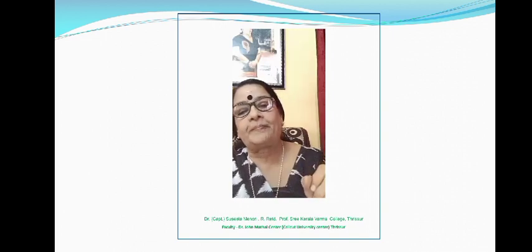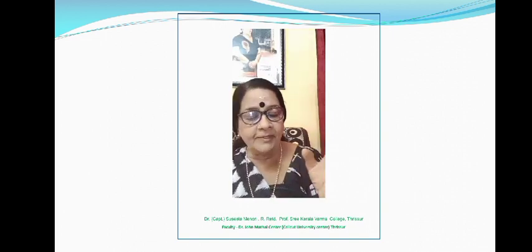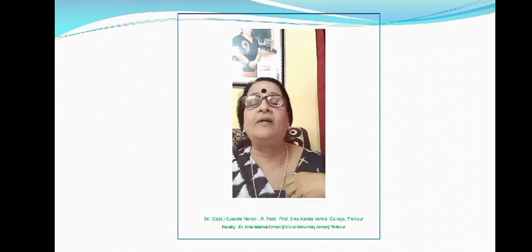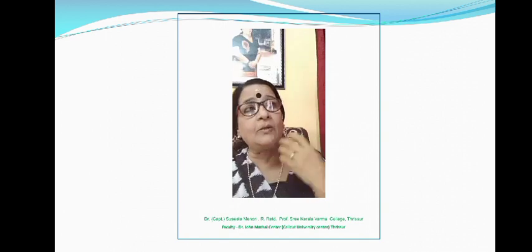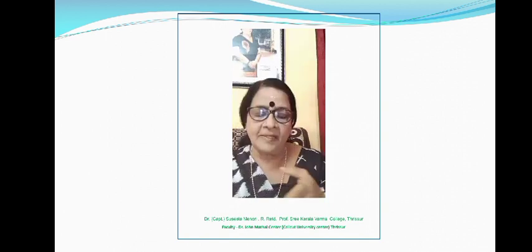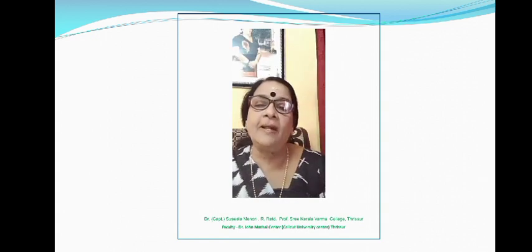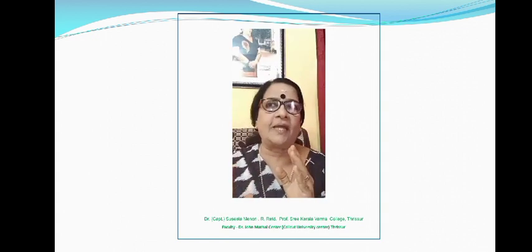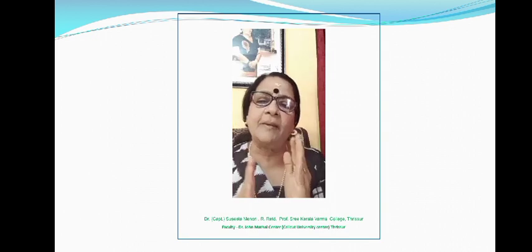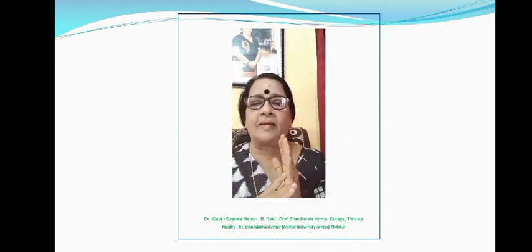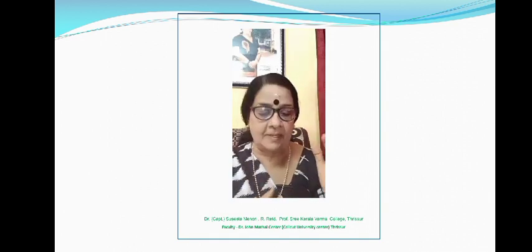Okay, so what is meant by regular working capital? Regular working capital means the working capital which is required for the regular activities of the concern. It's clear from the term. What is reserve working capital? Even though we are having sufficient regular working capital with us, we have to keep some amount as a reserve to meet contingencies. That is reserve working capital. So these two are coming under permanent or fixed working capital.